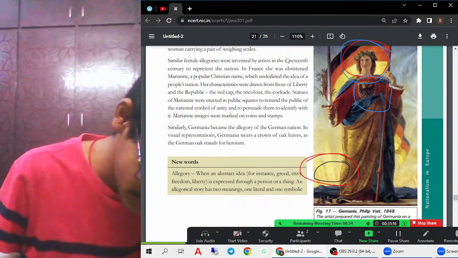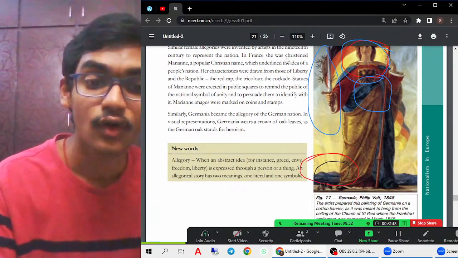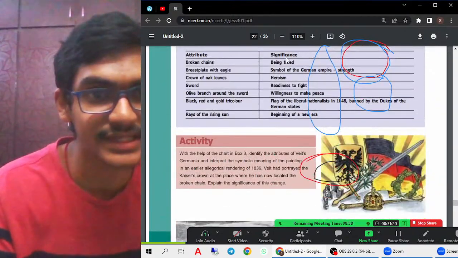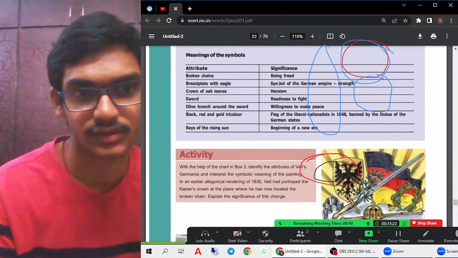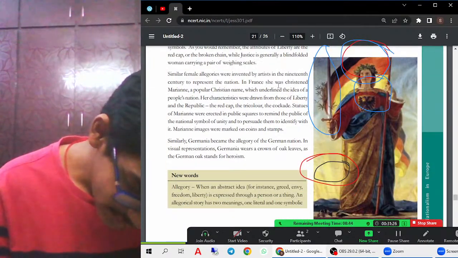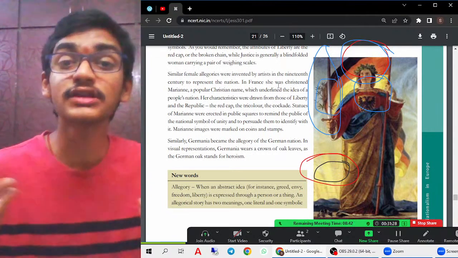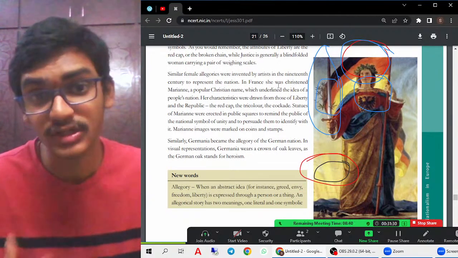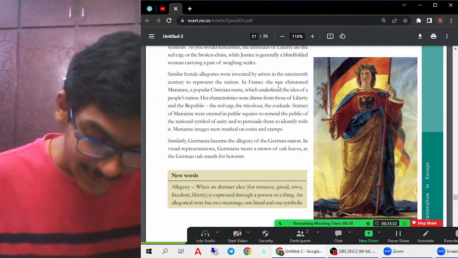Then the sword. The sword represents the willingness, the readiness to fight in wars also. Then we can also see the oak leaves around the sword, showing the willingness to make peace. For example, if some people think that wars will bring destruction, they believe that we can make peace also. Therefore the olive branch was placed around the sword, telling about the willingness to make peace.